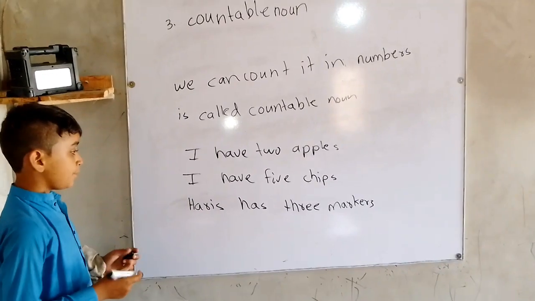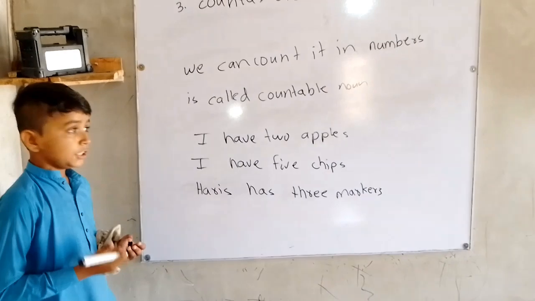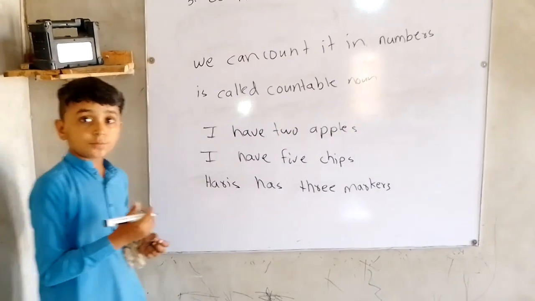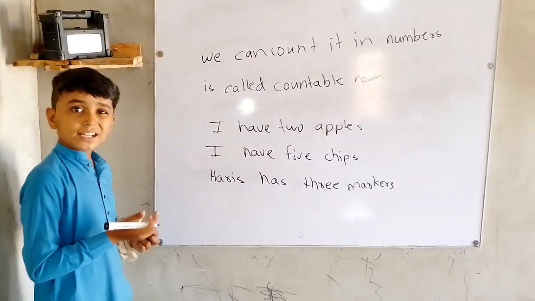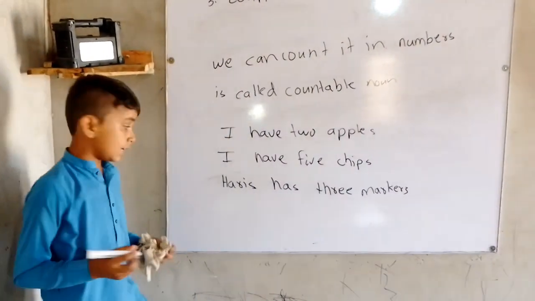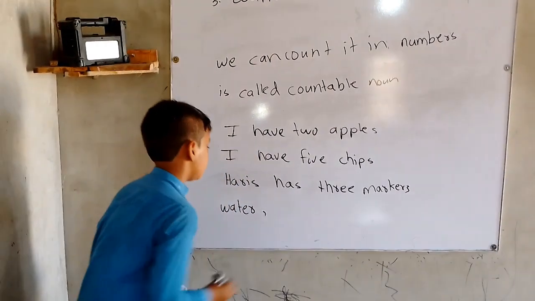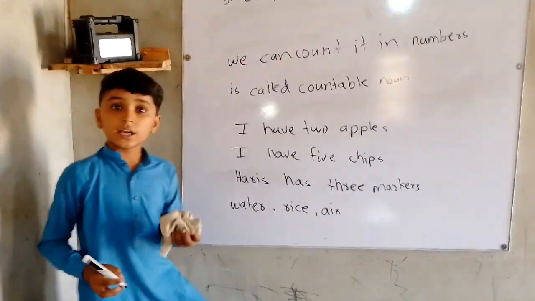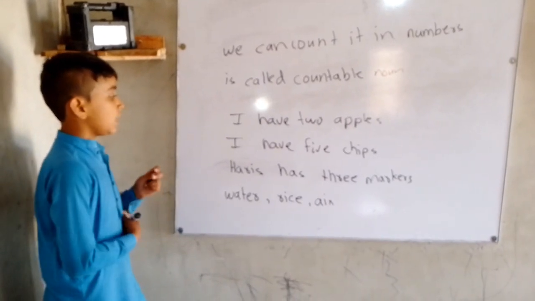For example, water. We cannot count it: the water, 2 water, 3 water. So this is the uncountable noun. Uncountable, we cannot count it. And rice, we cannot say many rices. For example, water, rice, air. We cannot say 2 air, 1 air, 3 air. We cannot count the air. So these are the uncountable nouns.